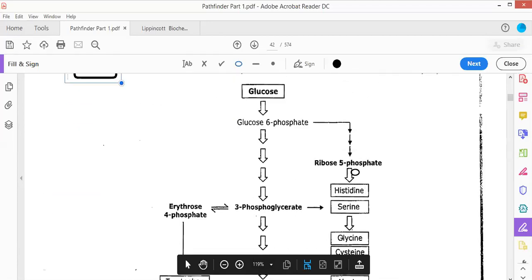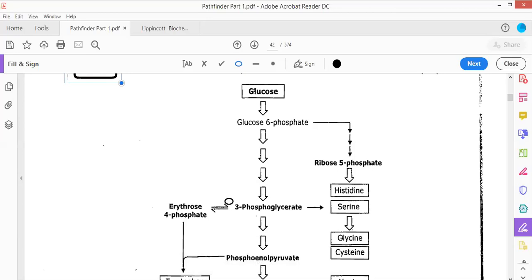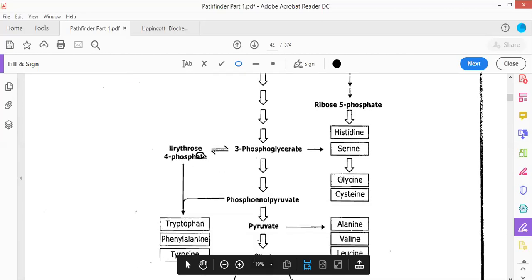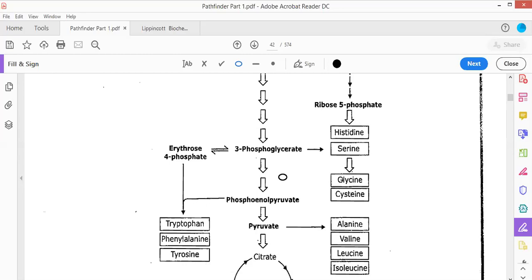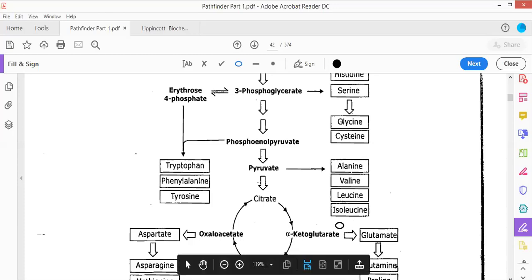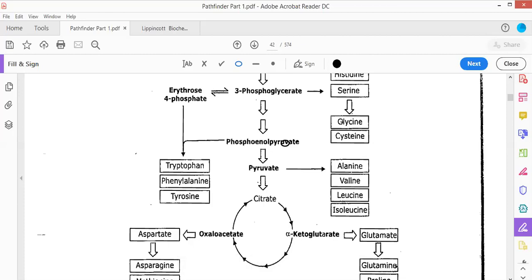Okay, so histidine will be produced from ribose 5 phosphate. Glucose 6 phosphate will get converted into 3 phosphoglycerate. This 3 phosphoglycerate will get converted into serine. 3 phosphoglycerate can also give rise to erythrose 4 phosphate, and phosphoenol pyruvate, pyruvate. This pyruvate can give rise to the simplest of all amino acids, alanine, valine, leucine, isoleucine. Similarly, phosphoenol pyruvate, also referred to as PEP, can give rise to 3 amino acids: tryptophan, phenylalanine, and tyrosine.